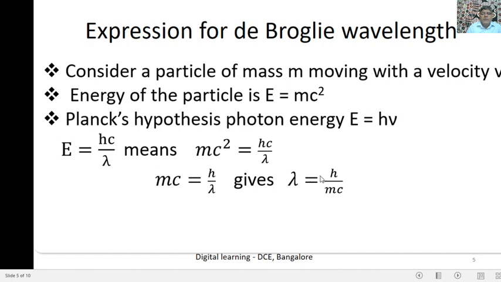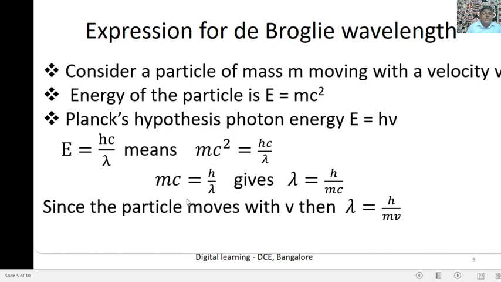Then lambda is equal to h by mc, or lambda is equal to h by p. So this is the expression for de Broglie wavelength. So the wavelength is associated with the matter while moving with a velocity. Now c is the velocity of light, compared with the velocity of the particle.